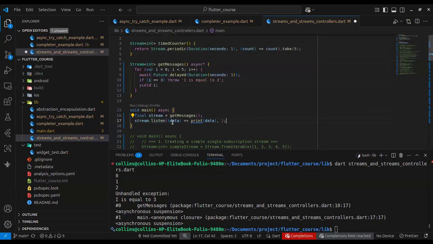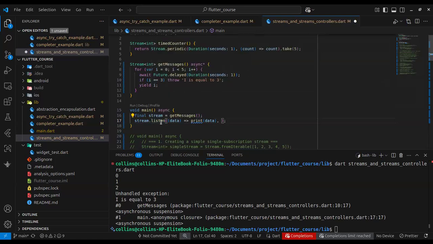We have this first closure that just prints the data to the console. So when the stream gives us i equal to 0, i equal to 1, we just print it to the console. But in an application, you might want to do something with this. Maybe it's a chat application and the stream is giving you a stream of messages. You might want to store that in your database or update your database or funnel it somewhere else, depending on your use case.